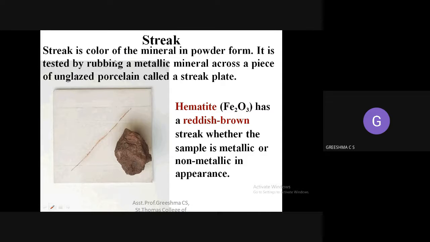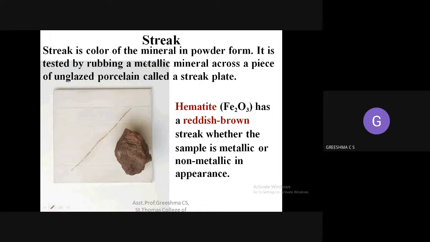How you define a streak technically is that it is the color of a mineral in powder form. That is, when you rub a stone or a mineral against a white background, what is happening? A portion will be powdered. The powder's color is what you are seeing there. So that is basically streak.